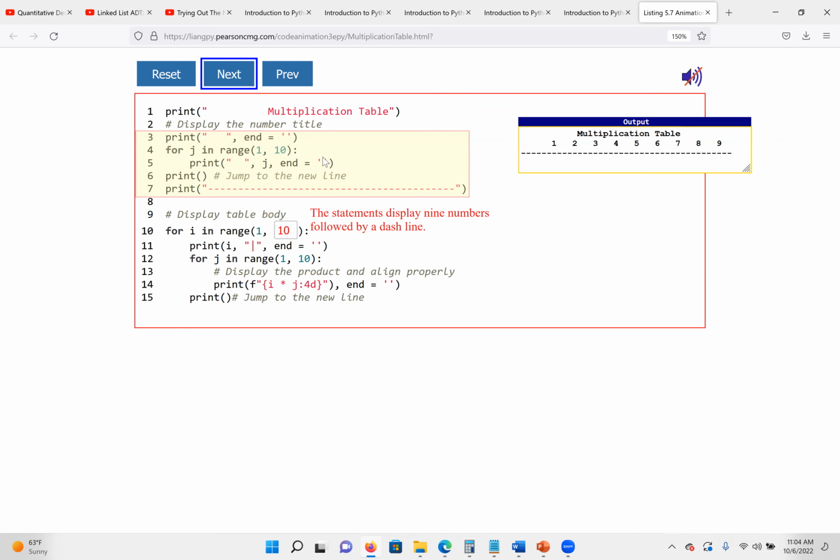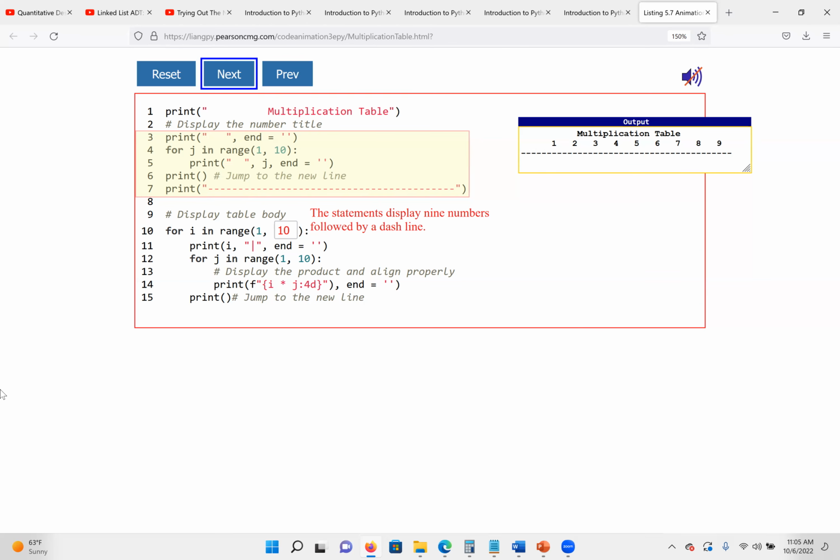Then we end it with an empty space. The condition stays true, so we have to go to 2. When we print 2, we print a space. When we print 3, we print a space, all the way to 9. When we reach 9, we print 9, then the space. J will carry the values: J will be 1, 2, 3 up to 9. But anytime we want to print the value, we print a space. That's why we have spaces between the values, a big space between. Then we have to end it. So when we finish, we just print the underline, the arrow, underline it.